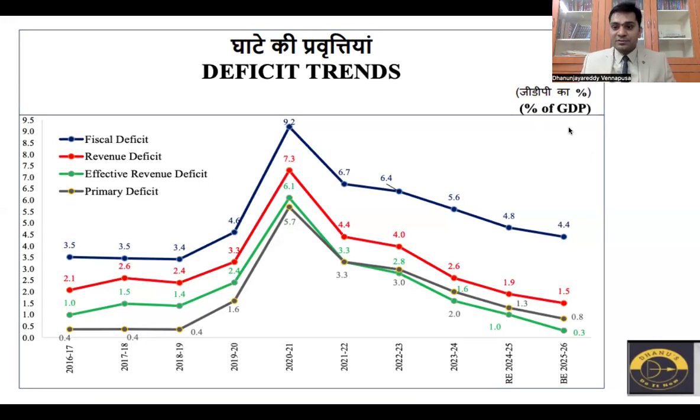In this, if you see the deficits for the budget estimates 2026, it is fiscal deficit at 4.4%, revenue deficit at 1.5%, primary deficit at 0.8%, effective revenue deficit 0.3%. So the order is fiscal deficit greater than revenue deficit greater than primary deficit greater than effective revenue deficit: 4.4, 1.5, 0.8, 0.3 respectively. This is the first way of studying these deficits.